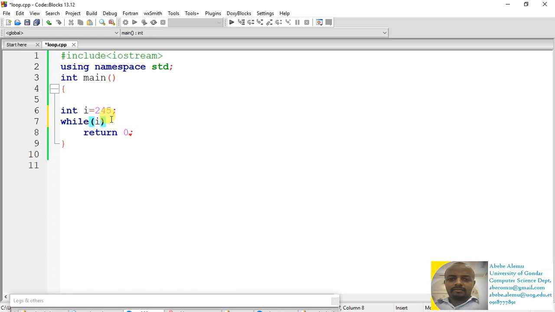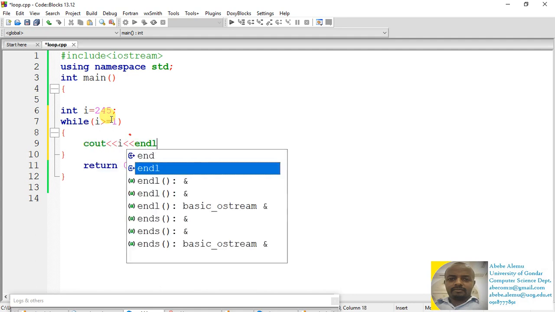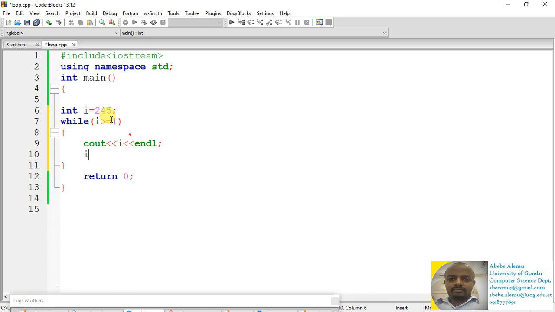While I is greater than or equal to 1, I display the value of I, and then in each loop I divide the value of I by 3. In this case, we don't know how many times the loop should be executed. It depends on this condition.